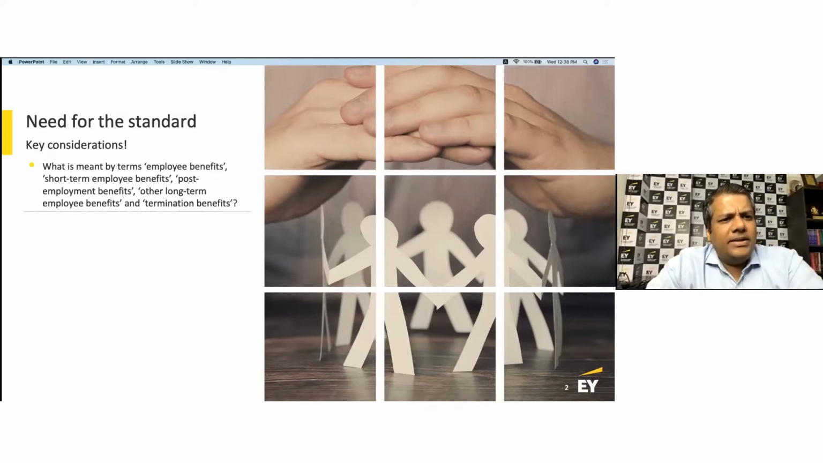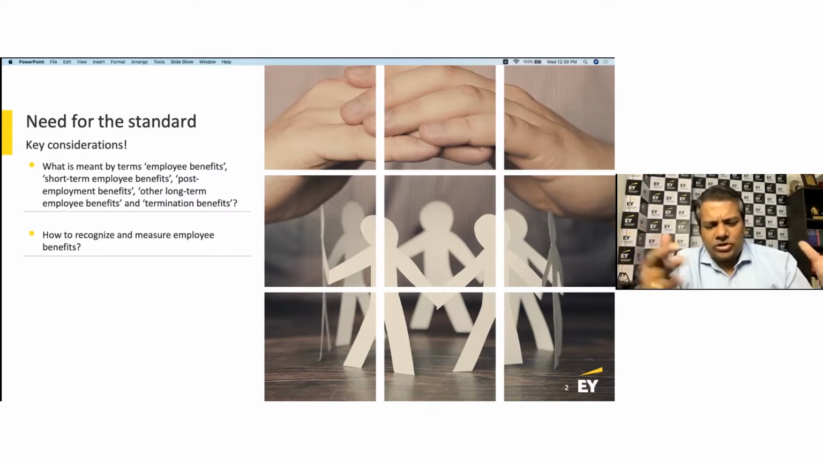So what is meant by the term employee benefit, the short-term employee benefit, the post-employment benefit, other long-term employee benefits, or the termination benefits? These are the different kinds of nuances which arise under the employer and employee arrangement, and we will try to understand the accounting, reporting, disclosures, and all of that in relation to that, including how to recognize and measure. As you can imagine, for any accounting standard, the structure is, what's the scope? The scope is around employee benefit, around short term, around long term, around post employment, around termination.